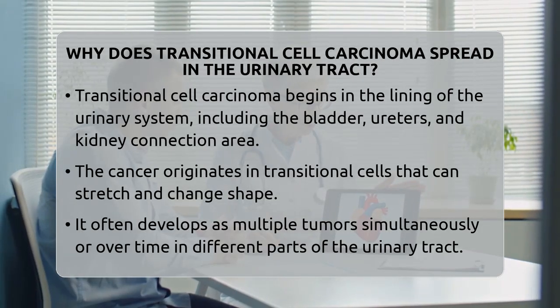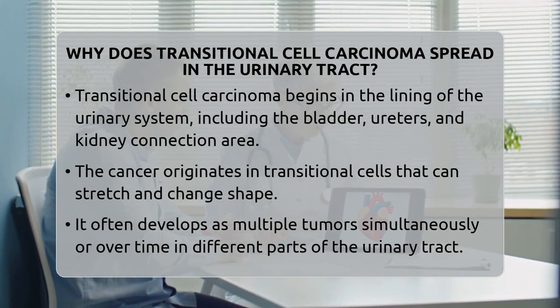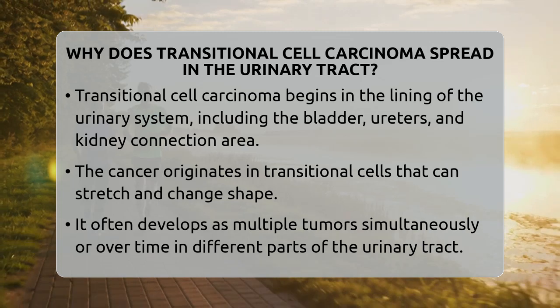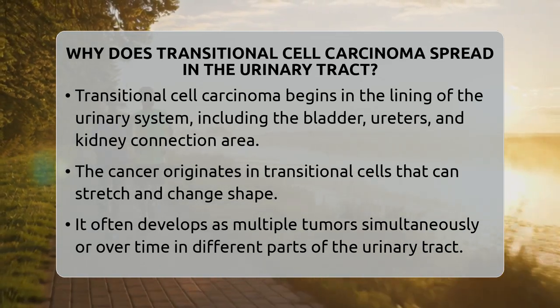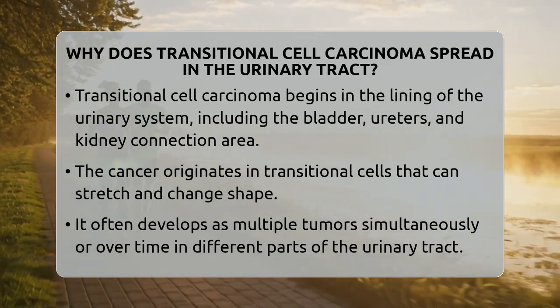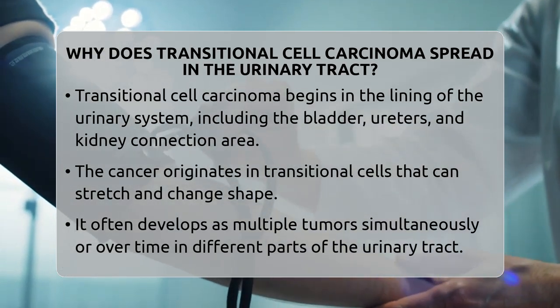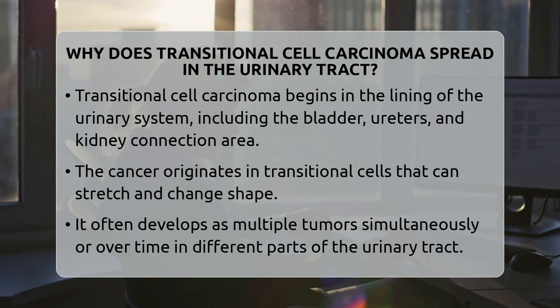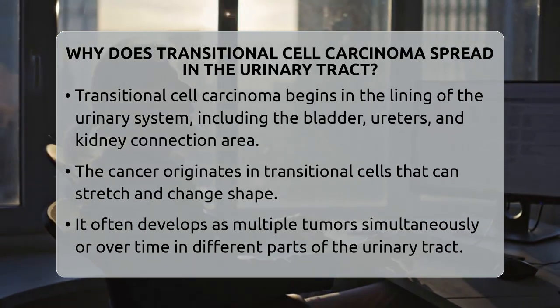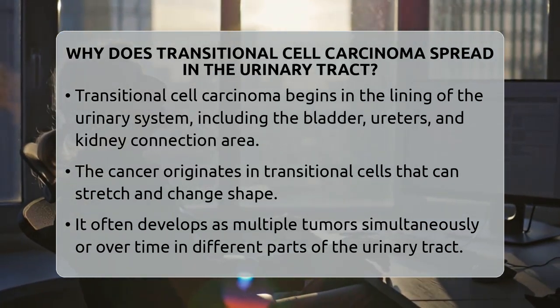Why does transitional cell carcinoma spread in the urinary tract? Imagine a tiny, abnormal growth starting in the lining of your urinary system, which includes your bladder, ureters, and the area where your kidneys connect. That's what happens with transitional cell carcinoma, also called urothelial carcinoma.